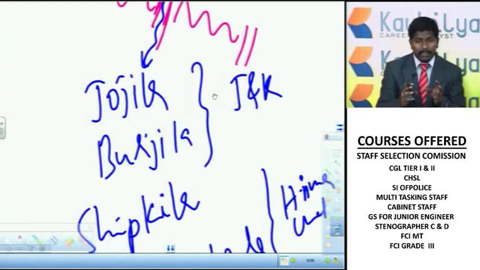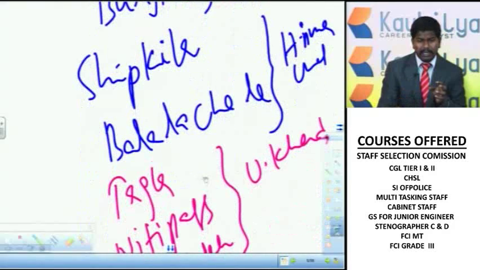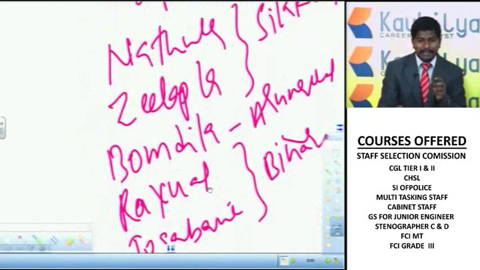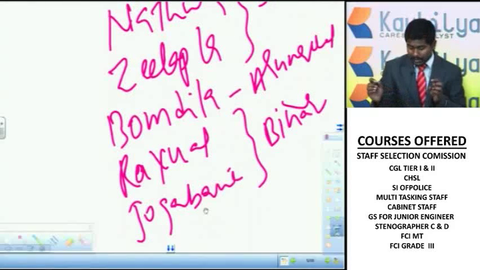So I repeat: Chsl and Burjila in Jammu and Kashmir, Shipkila and Baralapchala in Himachal Pradesh, then Tagla, Nithi Pass and Lipu Lake in Uttarakhand, then Nadula and Jilapla in Sikkim, then Bomdila in Arunachal Pradesh, Chsl Pass and Jogabani Pass in Bihar. So these are important passes in the Himadri ranges.